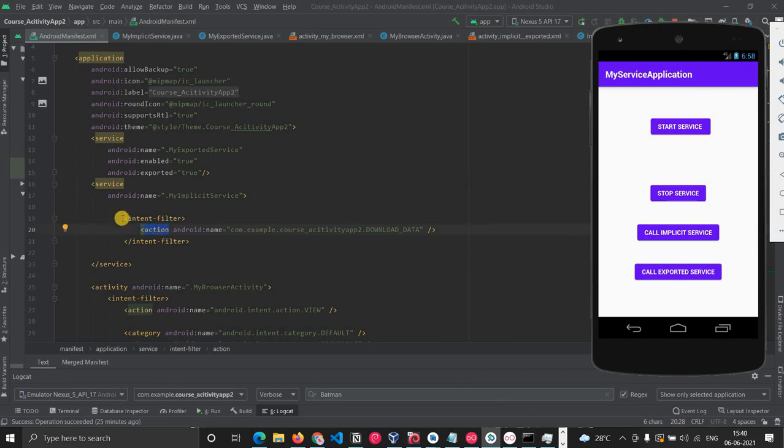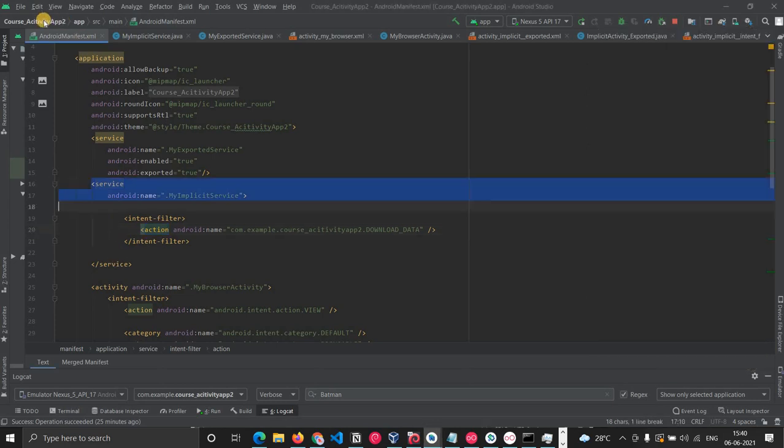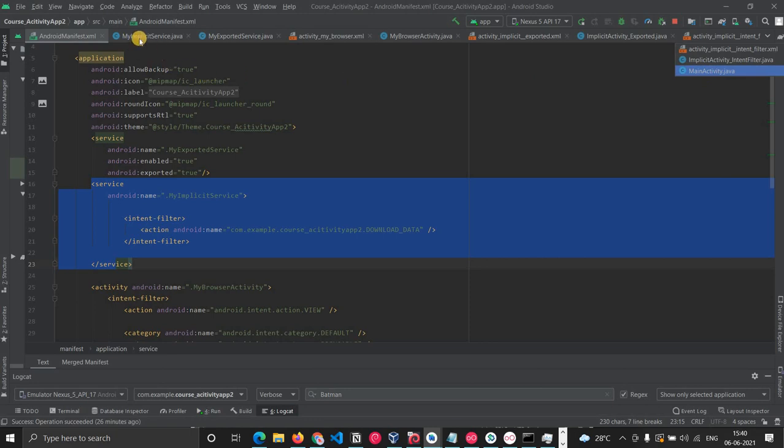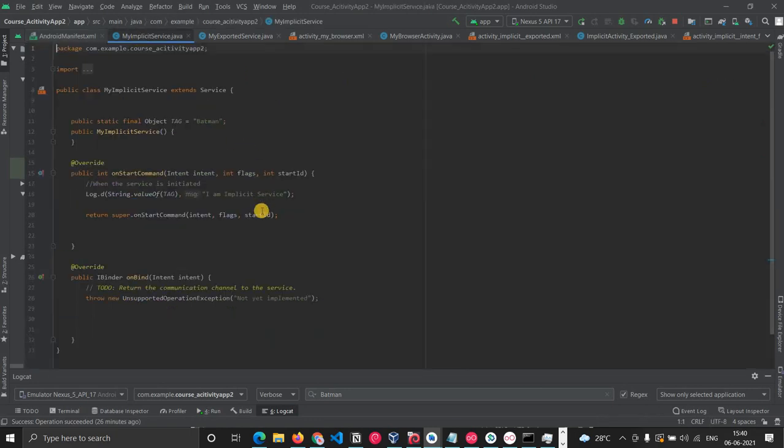So this is my service application, and this service is in the course application 2. So, my implicit service. Okay. What I have done is I've just logged this message so that we can know that that particular app called this.